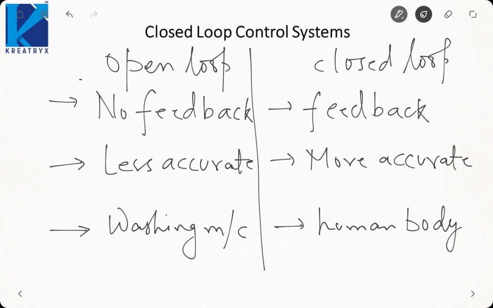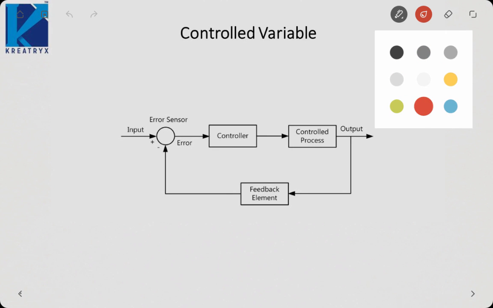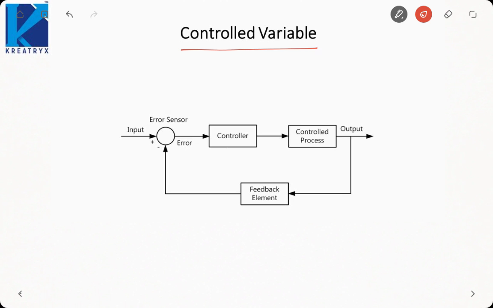Okay, so these are the basic differences between open loop systems and closed loop systems. Now moving to the terminologies that we use in a system, first is controlled variable. What is a controlled variable? Basically, the controlled variable is the output of the system, the quantity that is being